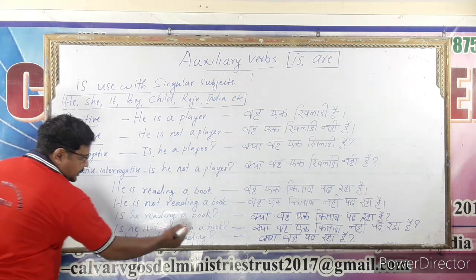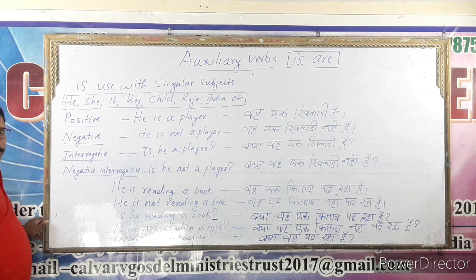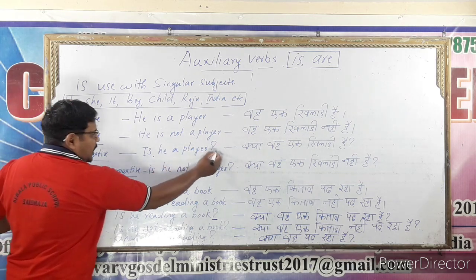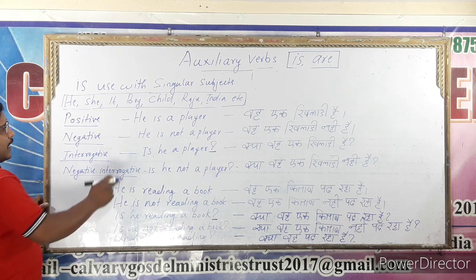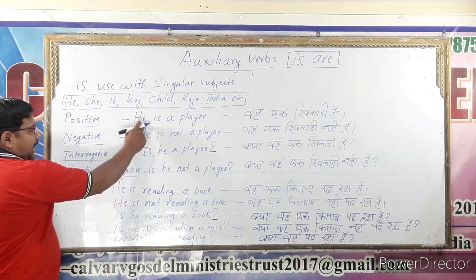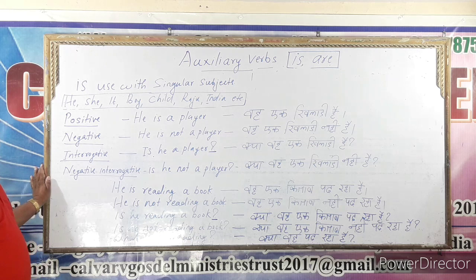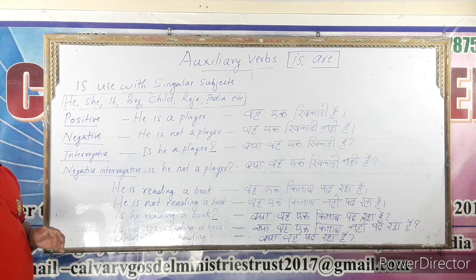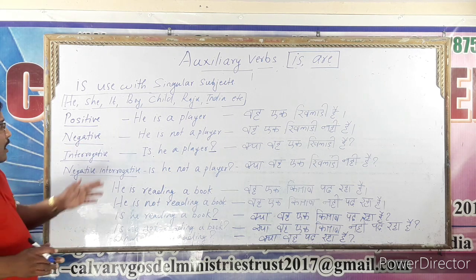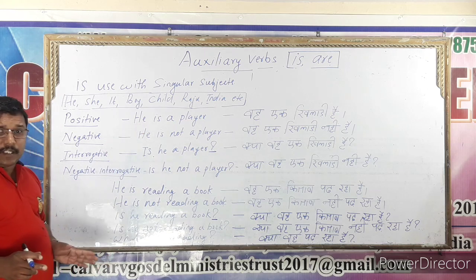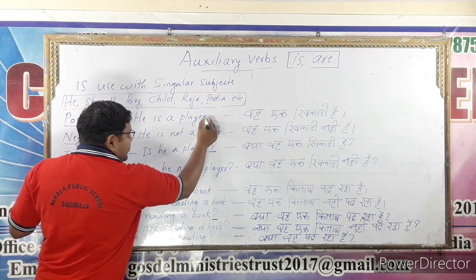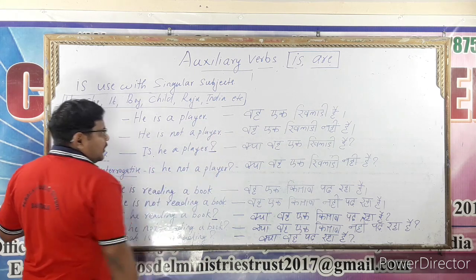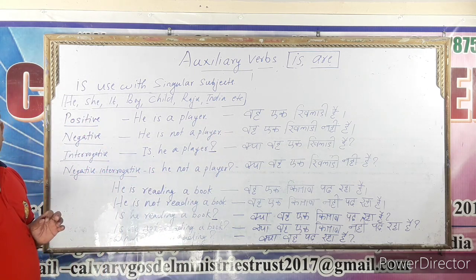At the end of a question sentence, you must put the question mark. The question mark is very essential in the question sentence. Then another sentence, negative sentence and positive sentence. Positive sentence means affirmative sentence. In the affirmative sentence, the positive sentence and the negative sentence, at the end of the sentence, we must put the full stop.